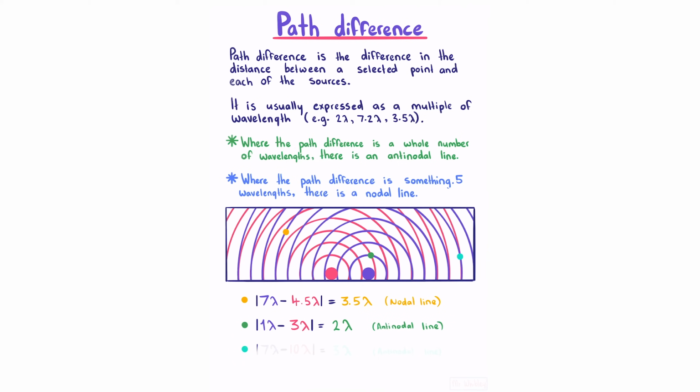For our aqua point, we can count 1, 2, 3, 4, 5, 6, 7 wavelengths, from which we can subtract 1, 2, 3, 4, 5, 6, 7, 8, 9, 10 wavelengths, which gives us a path difference of 3 wavelengths. Because our path difference is a whole number, we have an antinodal line.